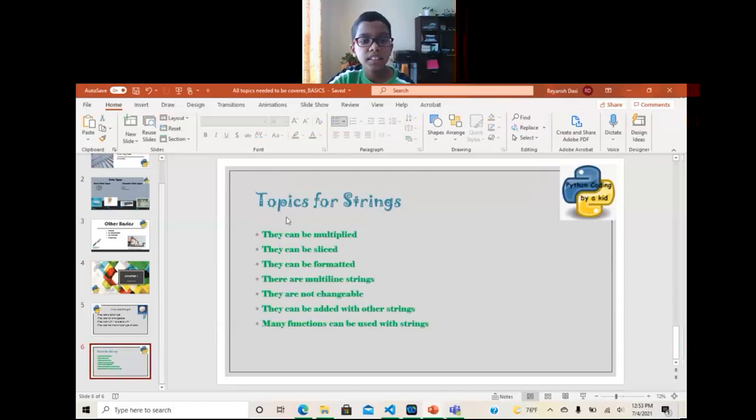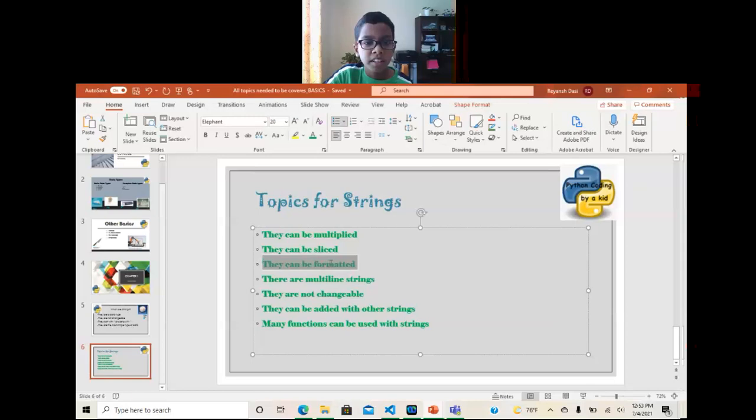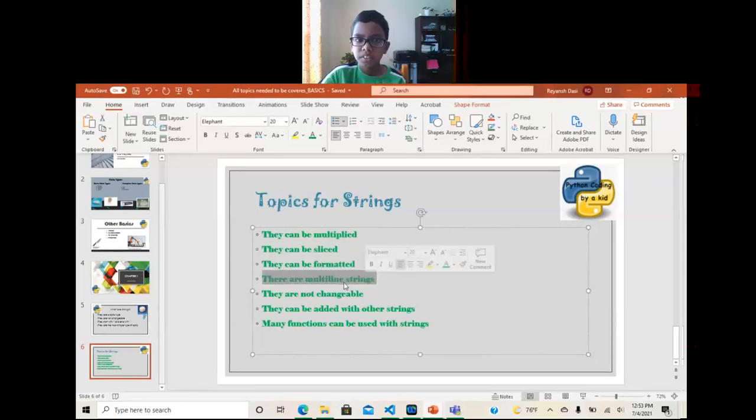So let's start. I added another slide called topics for strings. As you can see here, they can be multiplied, like range times 5, and then 5 times will be printed. They can also be sliced, where if you want a specific part of the string, like the first 3 letters, you can slice it so you can get it. And they can be formatted. They can be multi-line strings. We'll all see what these are.